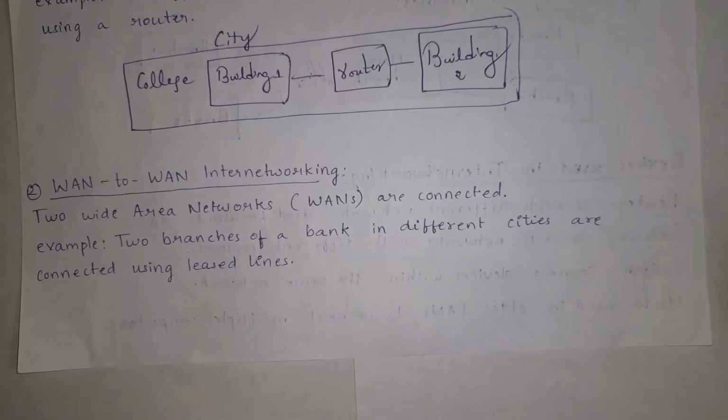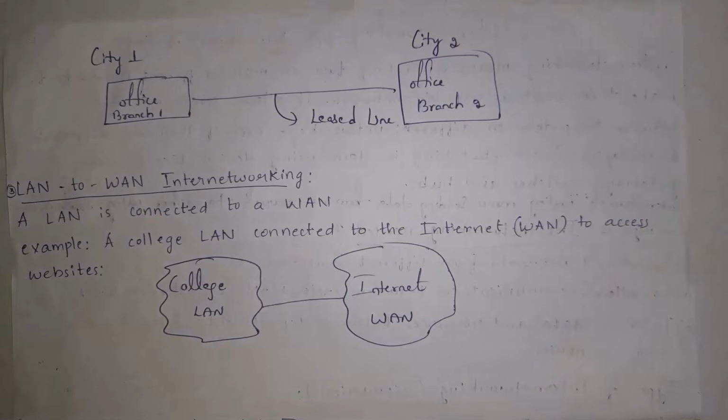And the next one is WAN to WAN internetworking. Here two wide area networks are connected to each other. I'll give one example. For example, one bank is in one city and the next bank is in another city. Both offices are connected to each other through a leased line. A leased line is nothing but a cable. This is an example of WAN to WAN internetworking.